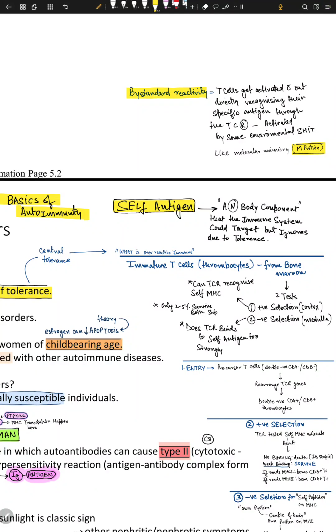Autoimmunity is a long topic, and I don't want to mix it with other topics. Autoimmunity means antigens against yourself, antibodies against yourself. An antigen is just a piece of your material, your proteins, your self. There are two types of tolerance. Your body can tolerate its own material, and it has to, because if it doesn't tolerate, it's going to attack yourself.